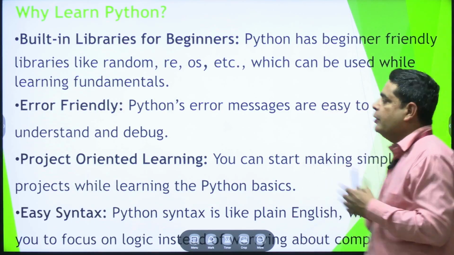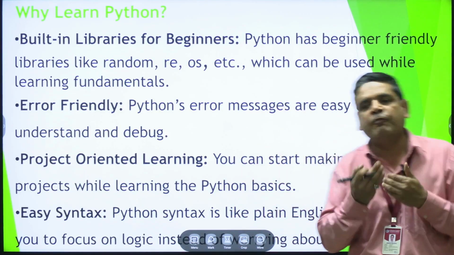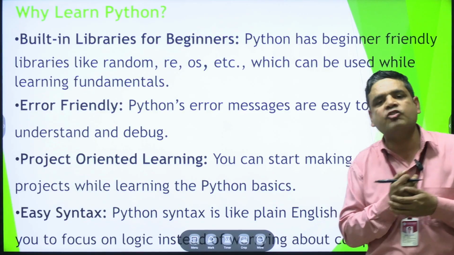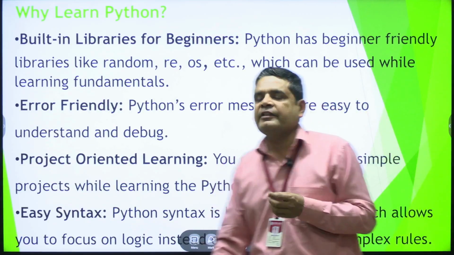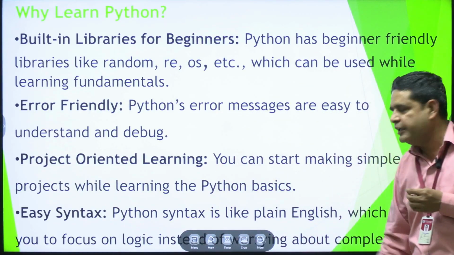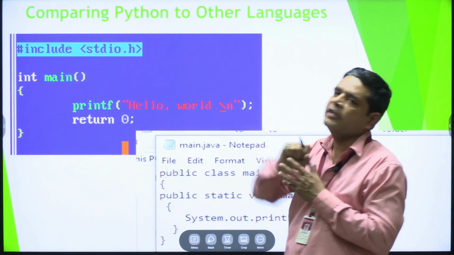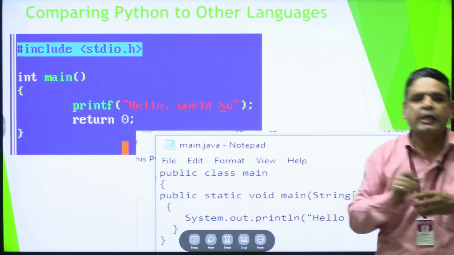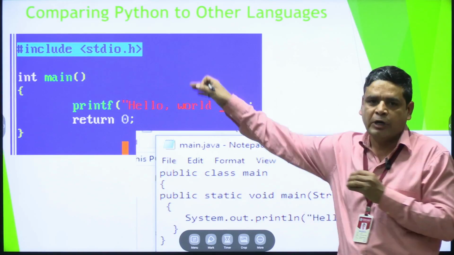Project oriented learning: we can easily create projects such as web applications, Windows applications, and any other type of application. Easy syntax: Python's syntax is very easy. We can use it like this. Now here we can show a comparison of languages. Here we can find Python and the C programming language.